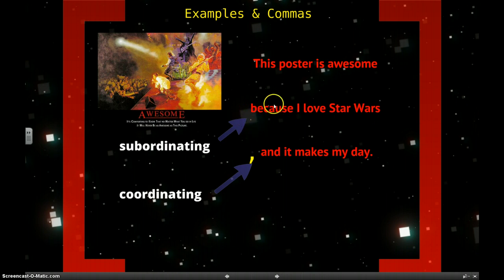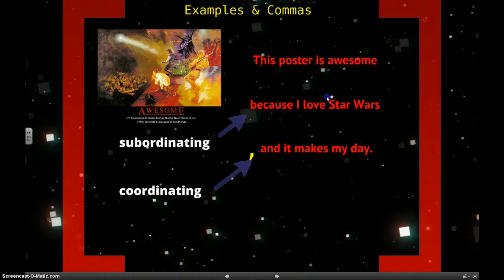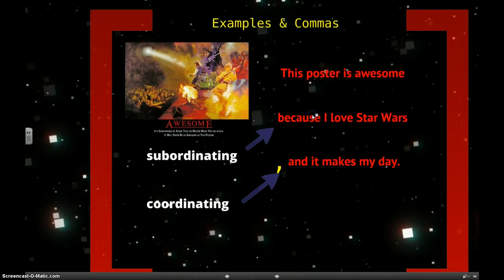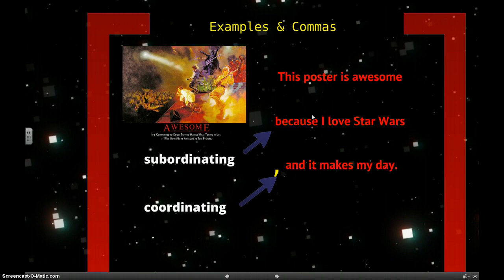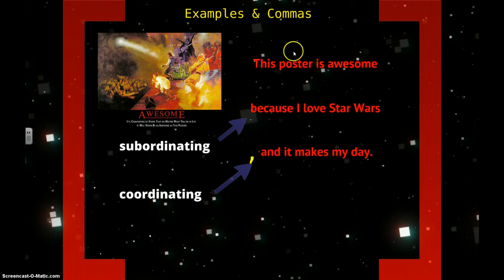So because is a conjunction that makes this clause a subordinate clause and a dependent clause. Notice that if we ended our sentence here, put a period here, we do not need a comma because it's a subordinating conjunction. And this makes a complex sentence because it's one independent clause and one dependent clause.